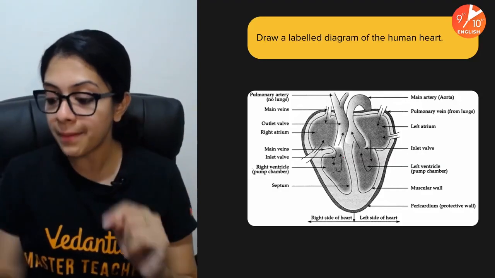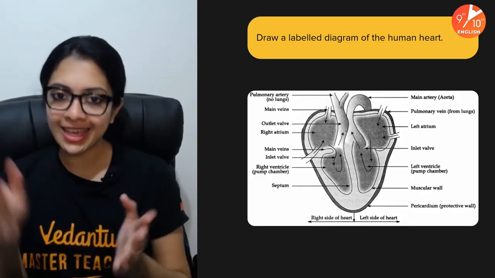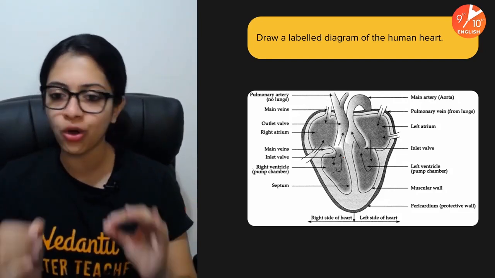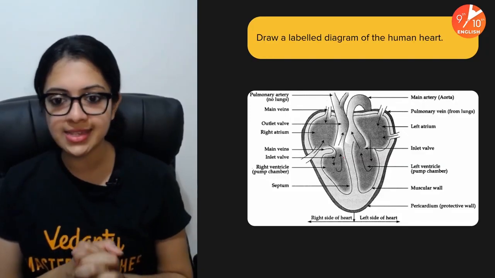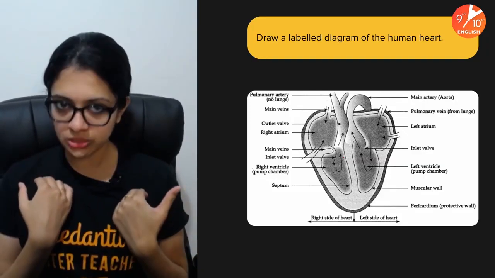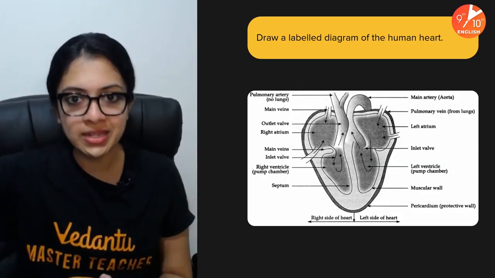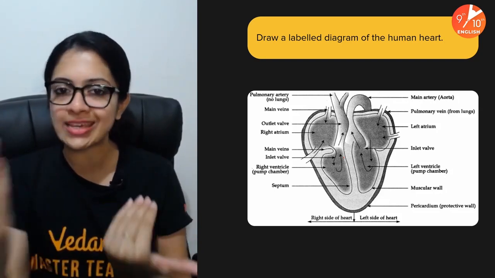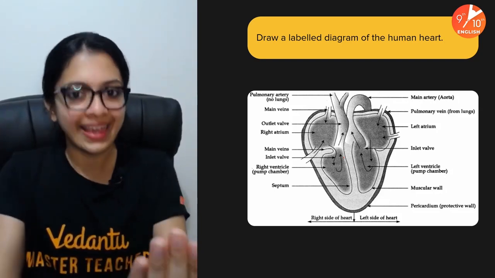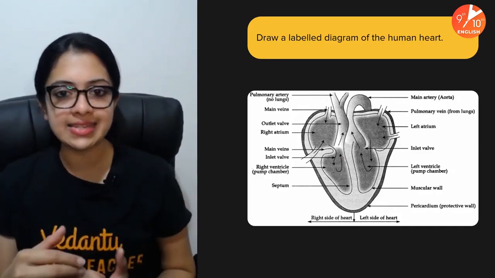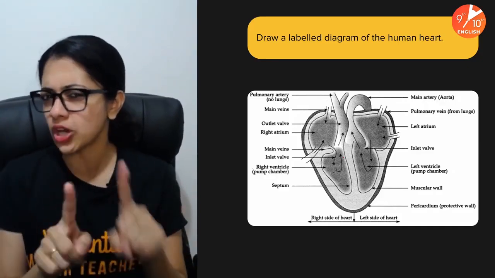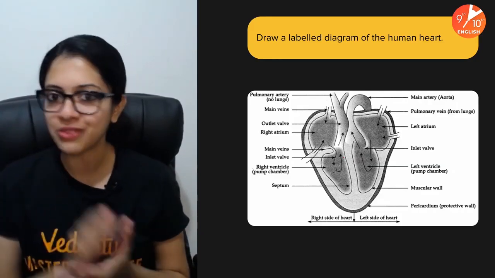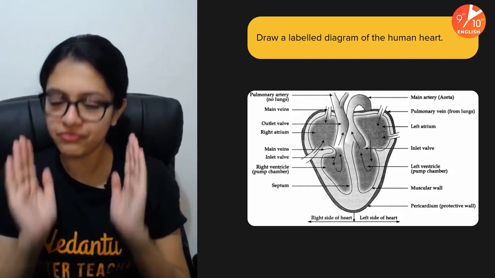Remember, always remember that simple mantra which I told you. In case you get confused between right and left when you draw the diagram, or any diagram in the human body for that matter, for a biology exam, always remember you are the doctor observing the organs within the body of your patient, who is facing you. So obviously, with right and left, there's a chance that you might go wrong, but remember you are looking at your patient's heart in front of you. So right and left are very important to know.